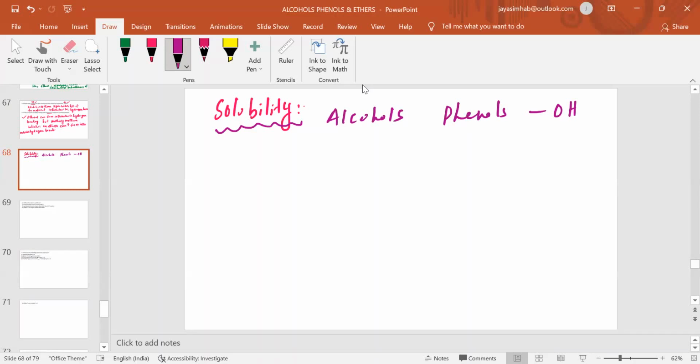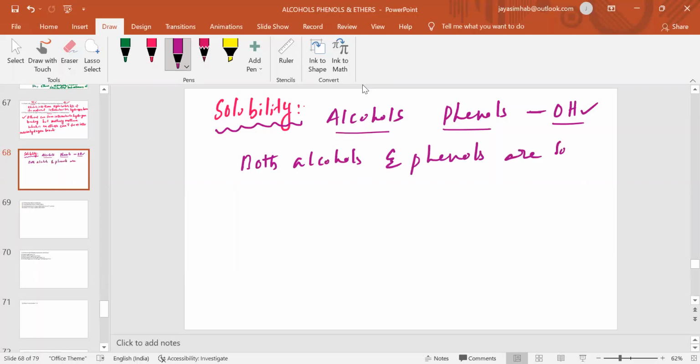So automatically both alcohols and phenols are soluble in water.